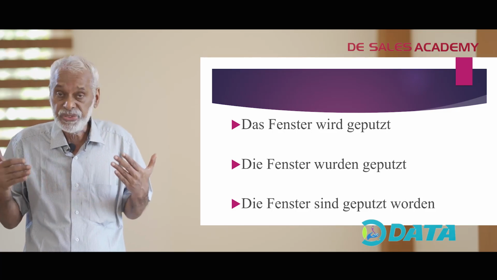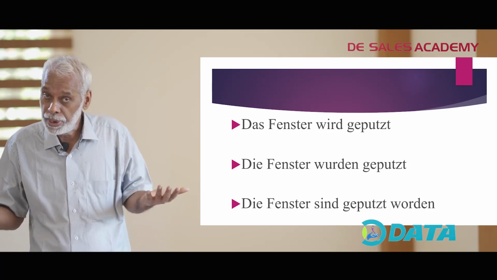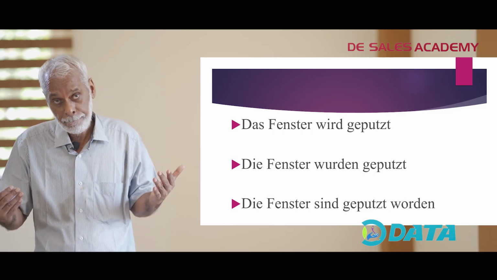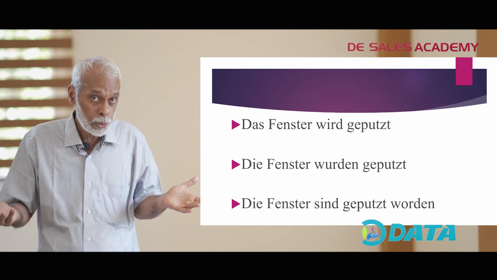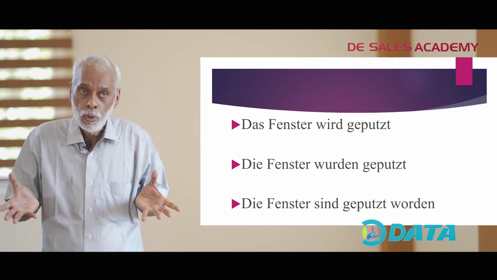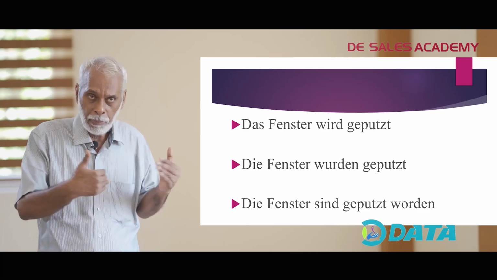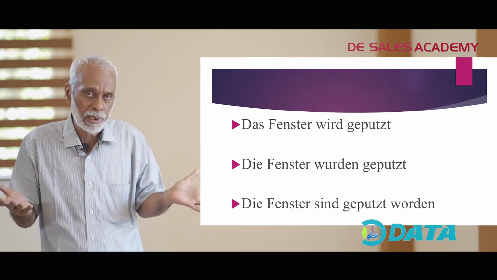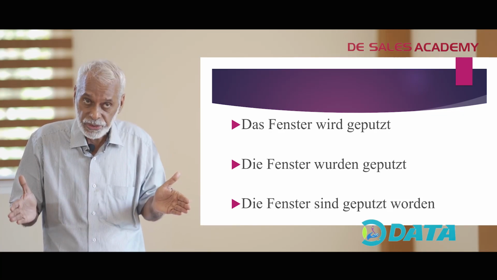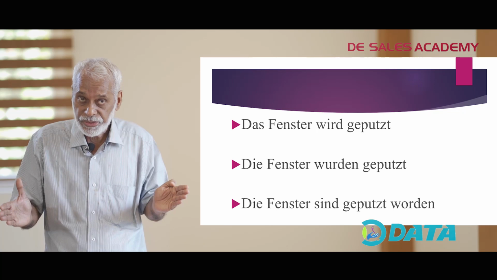Oder die Fenster sind geputzt worden. The windows have been cleaned. So as I told you earlier, the particular action is only important. Who cleaned the windows? Whether the mother or the father or the servant or somebody else, we are not interested. That's why in such cases we have made the passive sentences.